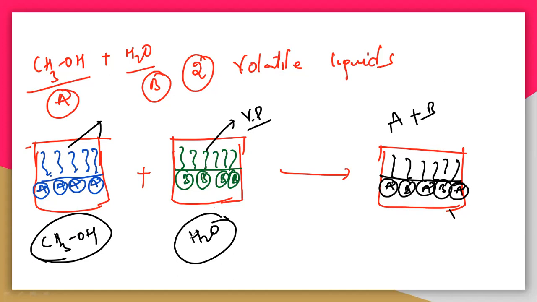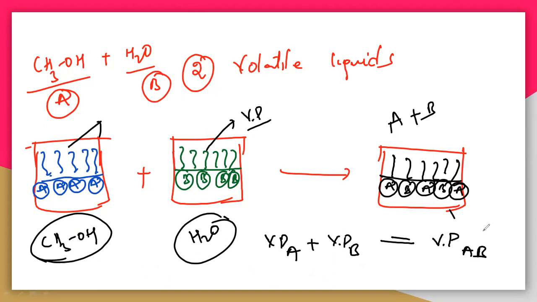Now I will ask you a question here. The vapor pressure of A and the vapor pressure of B, which is exactly equal to A plus B, is it so or not? The first one, methanol, let us take it as A, and B is the other. A is the vapor pressure of A, and B is the vapor pressure of B. I'm writing it another way: the vapor pressure of A plus the vapor pressure of B, is it equal to the vapor pressure of AB, yes or no?